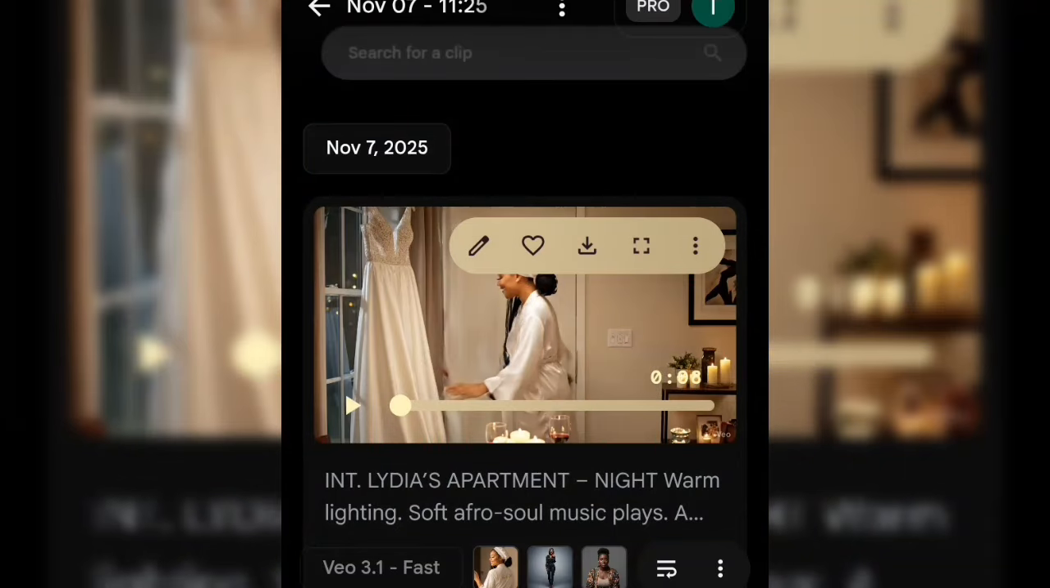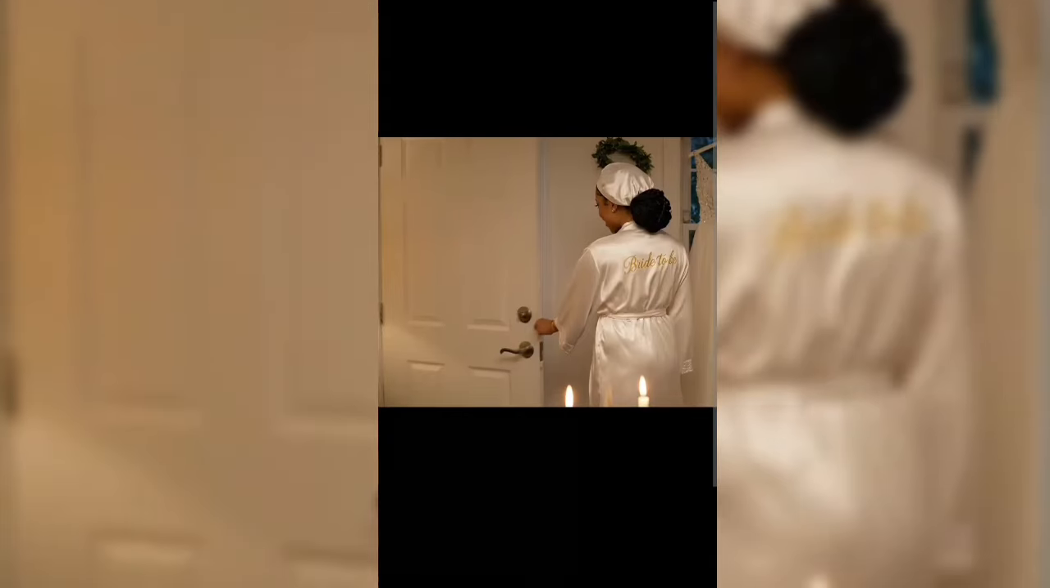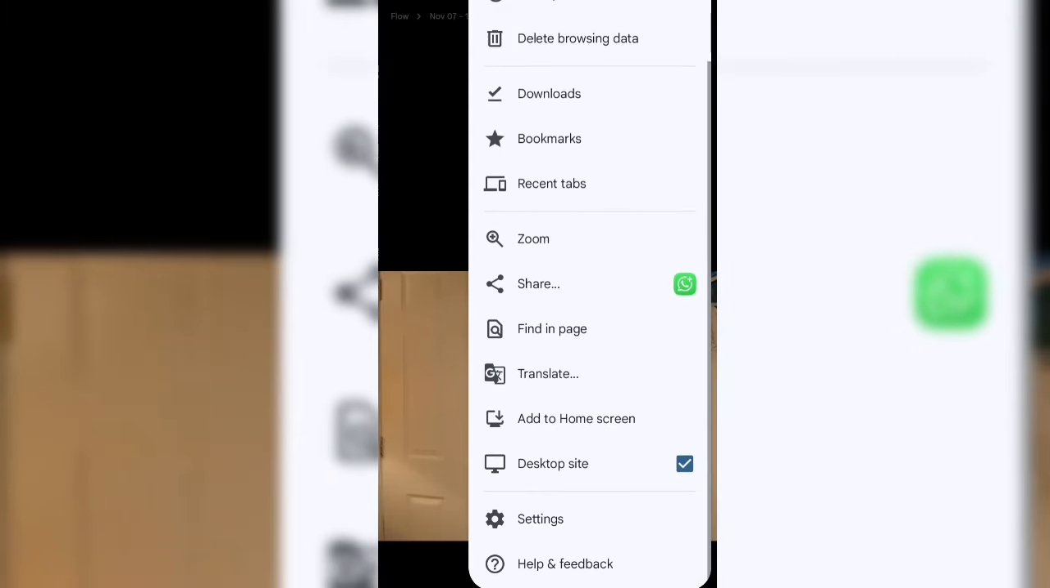Alright, so the next thing I'm going to do, you see this icon that is like a pen, just click on it. Make sure you turn on your desktop site. Like I said, in order to make your videos long, just click on scene builder. If you click on this icon, it will bring out this scene builder. Then remember you have to turn on your incognito site. You see mine is turned on. If yours is not turned on, you might not see it.